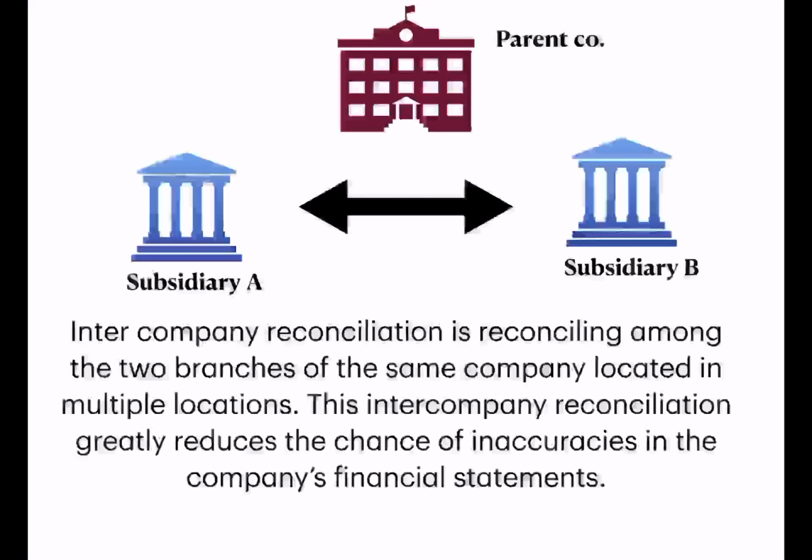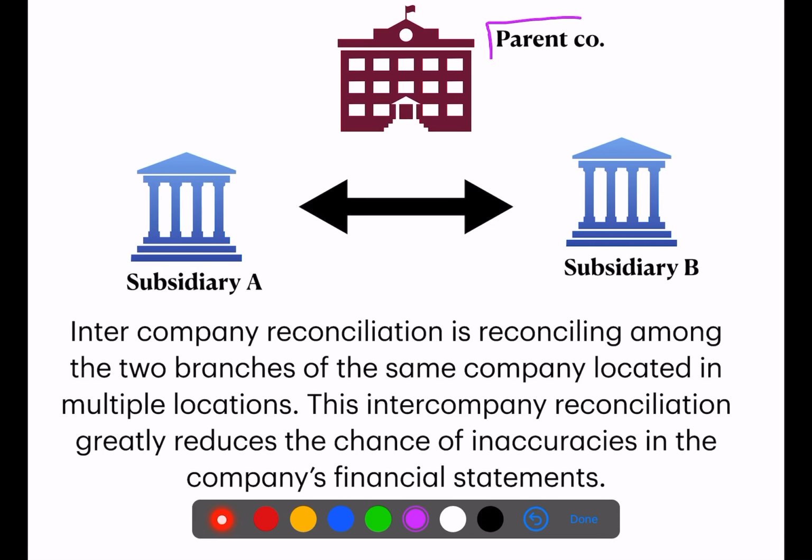In the commercial world, you must have seen transactions occurring between two unrelated entities. Sometimes, though, transactions may occur between the units of one legal entity. That is called intercompany transactions.